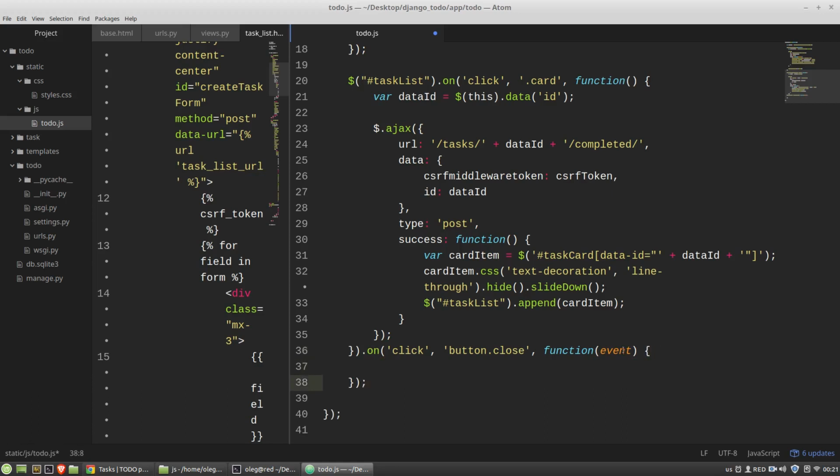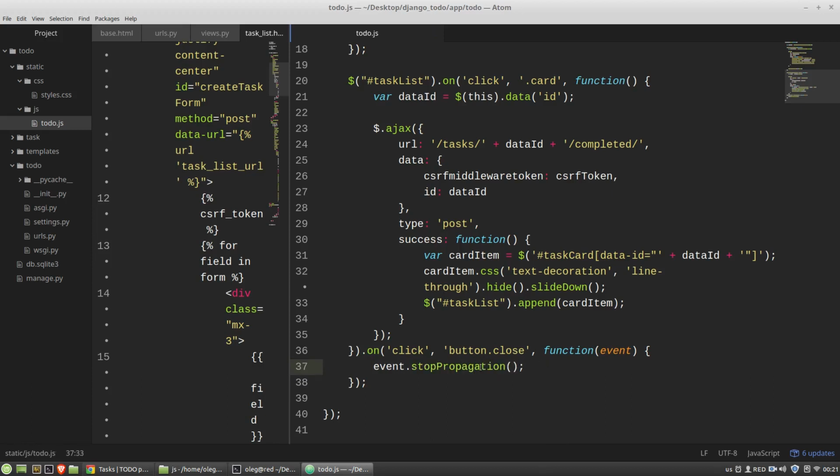Okay, and the event argument is the object of the event that happened due to a user's actions, and this event is generated by the browser. And here, in the body of the function, we can use its stopPropagation method.